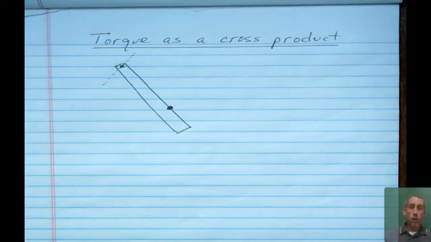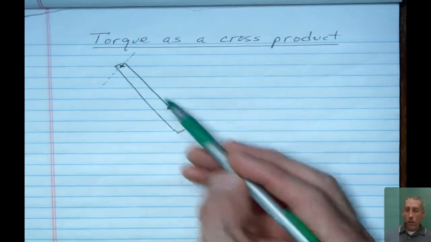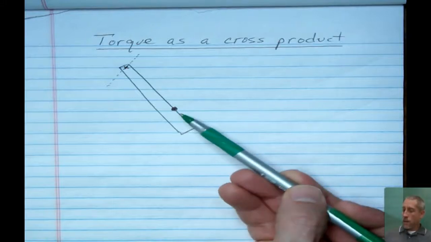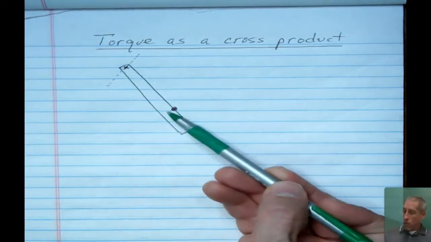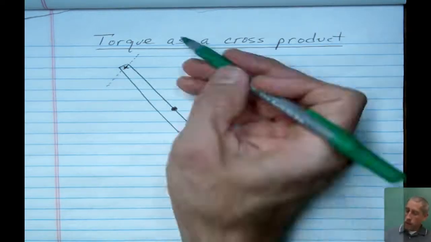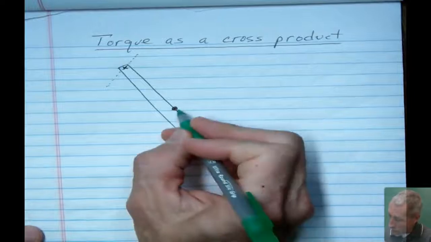So first, let's just remember what torque is. Torque is the twisting kind of force that causes things to change their rotation. So the way you torque something is you exert a force at some distance away from the rotation axis and at an angle that is not right along the line towards or away from the rotation axis. So in this case here, maybe we've got this swinging bar that's hanging down, and we have the ability to exert a force at this location. So we could not exert a force directly up towards the axis nor directly away, because all that would be trying to push it in or out of the axis. If we want to twist it around, we have to exert a force at some angle.